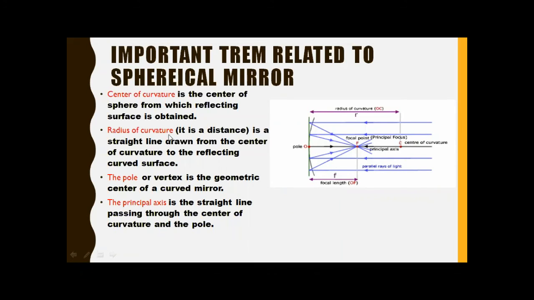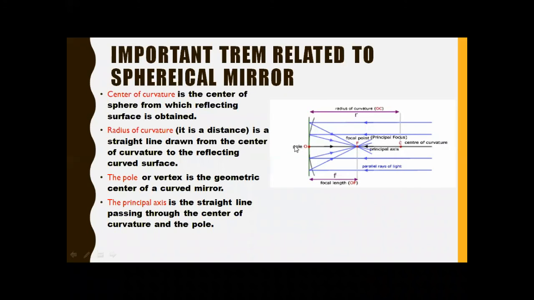Now, what is the radius of curvature? It is a length, a distance, a straight line drawn from the center of curvature to the reflecting curved surface. That is the distance from the center of curvature to the pole of the mirror. And what is the pole of the mirror? The pole means the geometrical center of the spherical mirror.